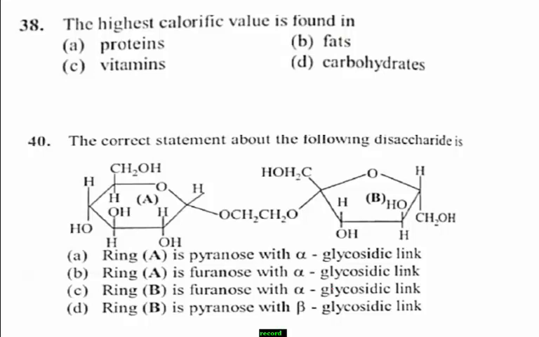Next question number 38. The highest calorific value is found in option A proteins, option B fats, option C vitamins, option D carbohydrates. Students, before going to the answer, first you should know about calorific value.